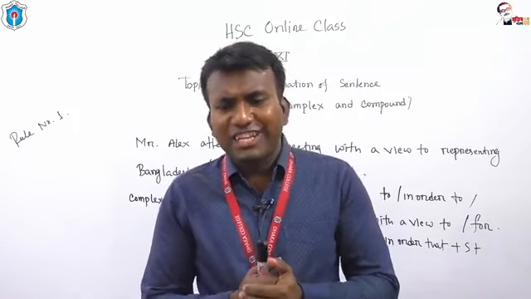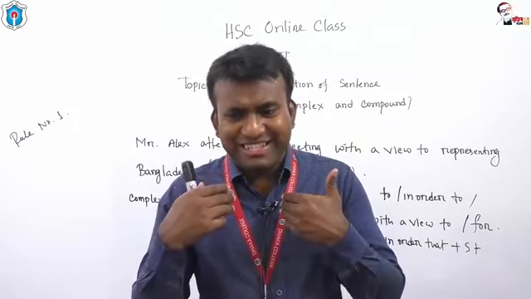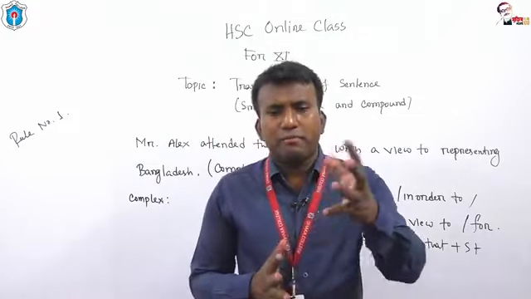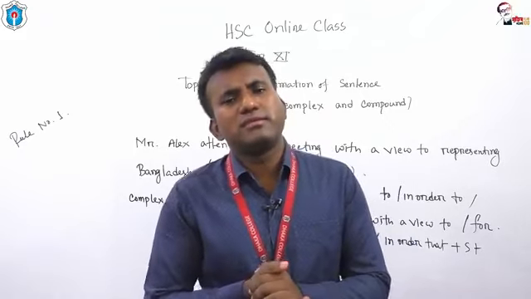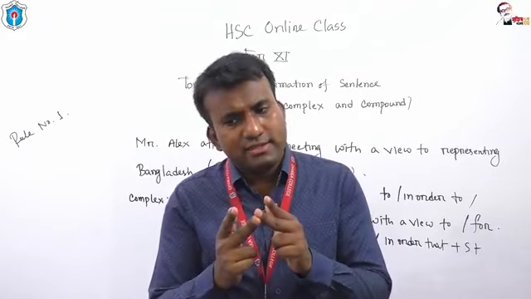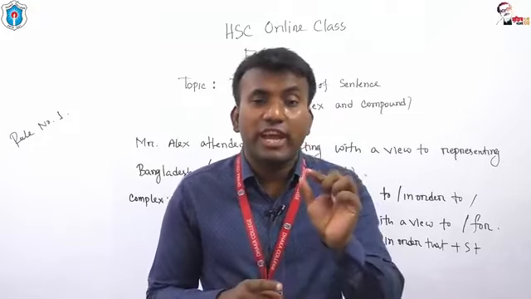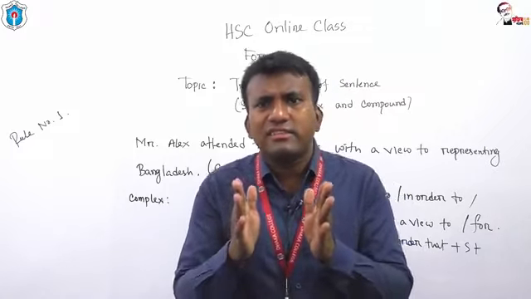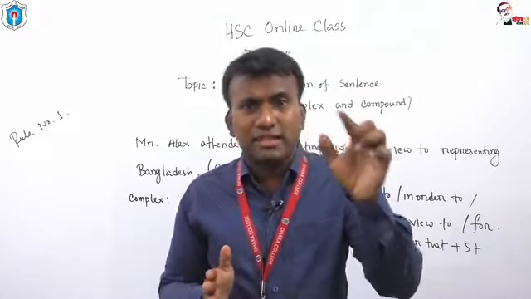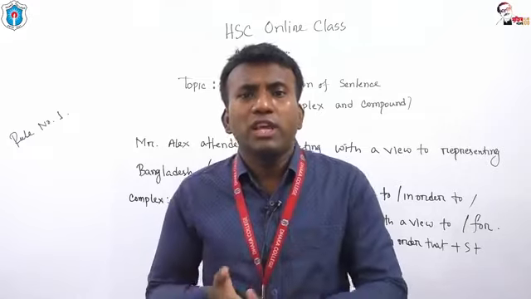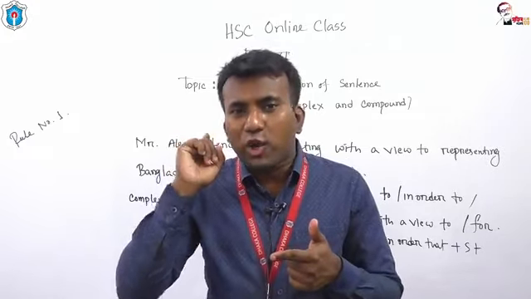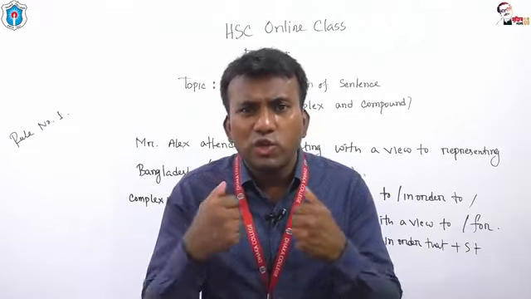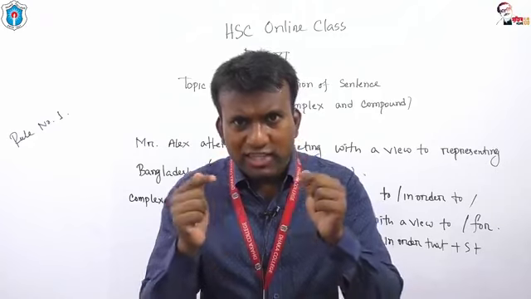Okay, my dear students, now I'd like to express the structure of compound. This is critical to some of my students, I'm sure. Dear students, if you get purpose in a simple sentence, or if you get so that or in order that in complex sentence, in order to turn this simple or complex into compound, you have to use a coordinating conjunction, and this coordinating conjunction will help you to construct 2 principal clauses and 2 coordinate clauses.